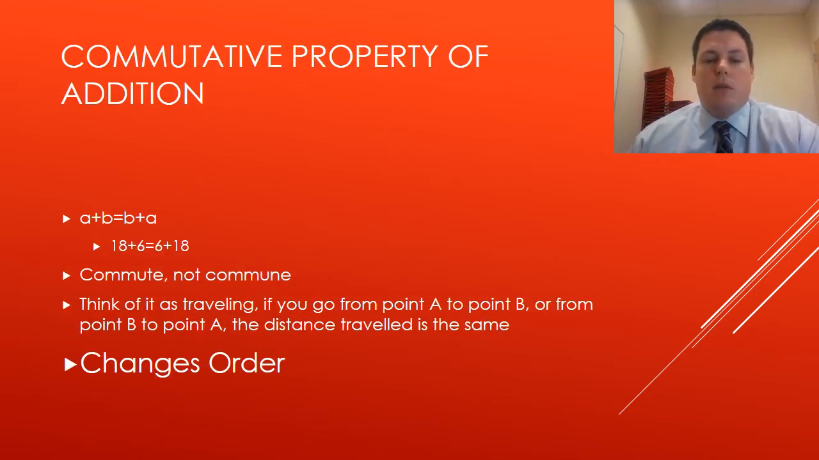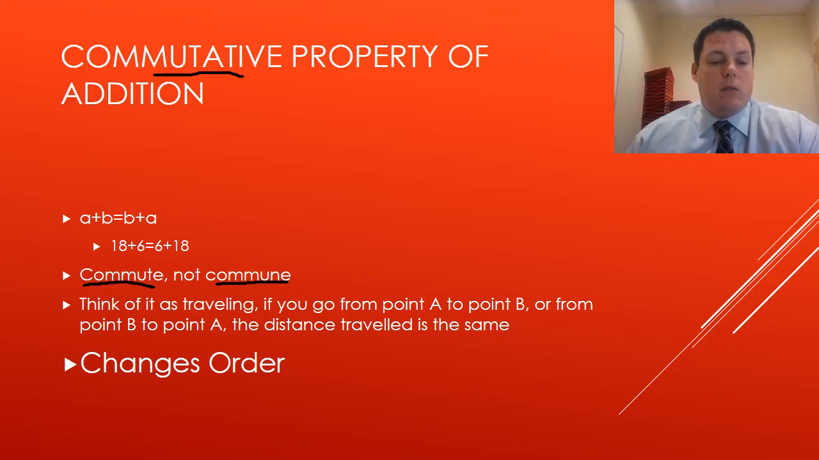The first property we're going to look at is the commutative property of addition. Commutative, there's no N in there. All right, look down here, commute, not commune. It tells us that A plus B equals B plus A. Some of you might be thinking that's obvious. Again, we're not using it for the arithmetic side of things, more for a refresher to understand how we're going to use it in algebra.